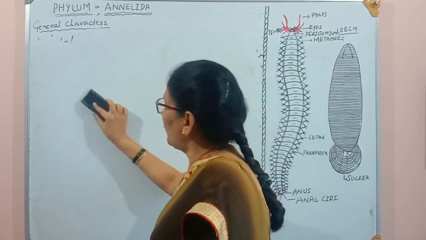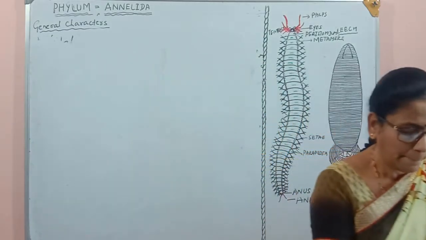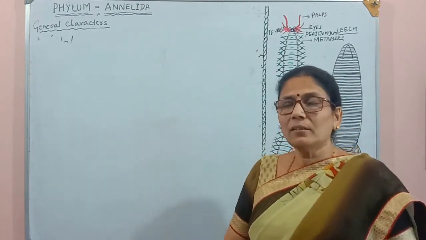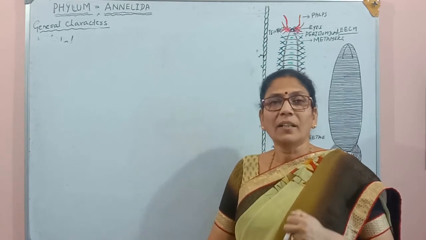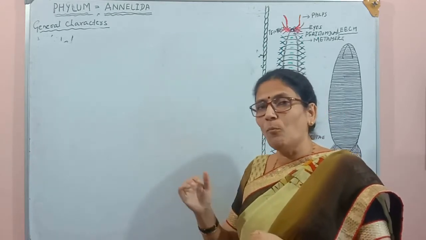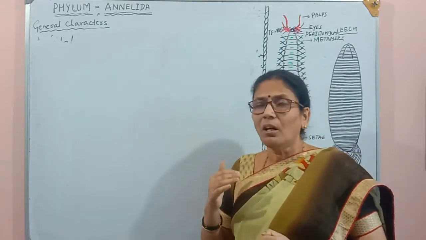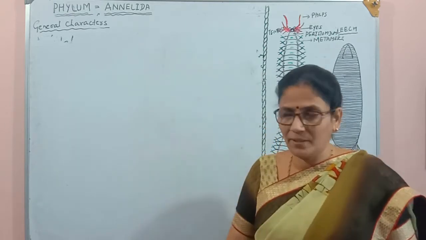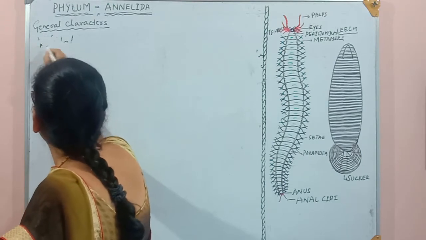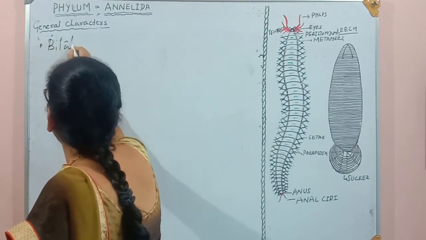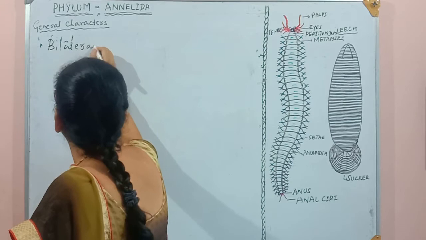First, we will discuss some of the basic characters of this group. These are bilaterally symmetrical organisms, triploblastic, and they have organ system level of body organization, which we have discussed many times.